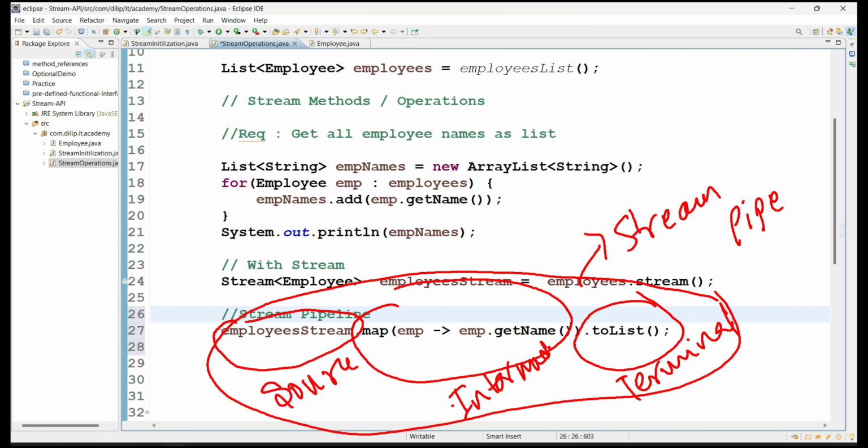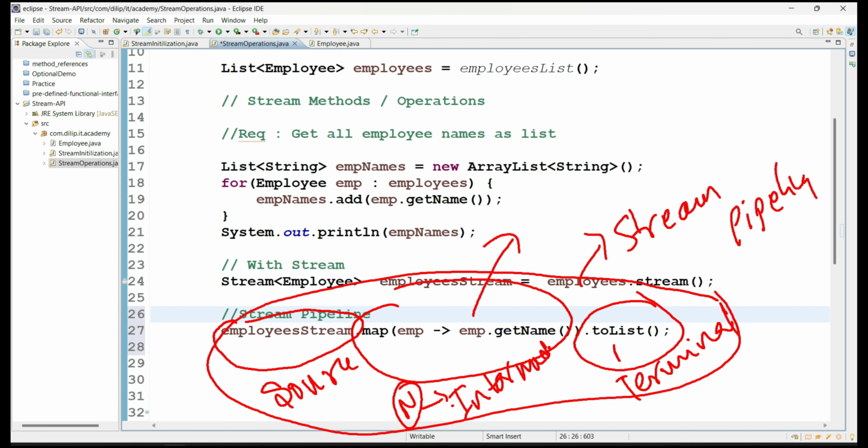So we built a stream pipeline. And we discussed one more point: whenever we conclude with a terminal method, we always call only one terminal method, but we can call any number of intermediate methods. We will see those things in upcoming examples. Once we call the terminal method, the intermediate operations start executing first.